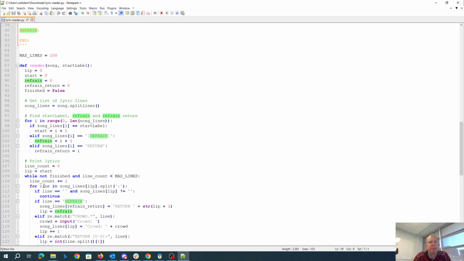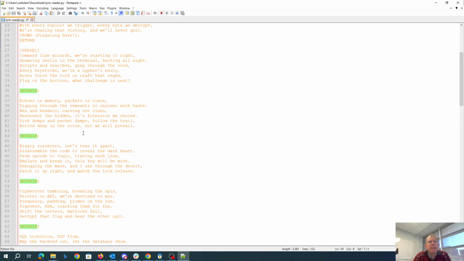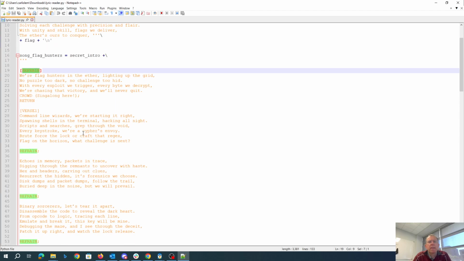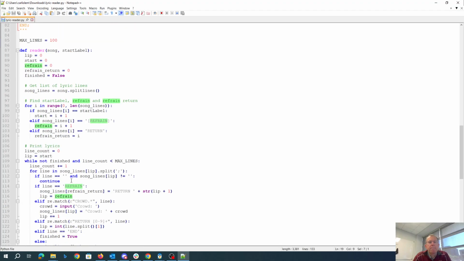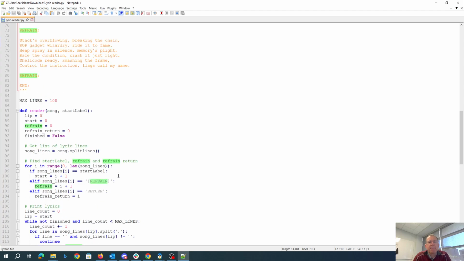We now are going to loop through the lines, I guess. For line in song_lip.split semicolon. That's weird. So we're splitting on semicolon. There are only semicolons at the end of things. But if we have nothing, we do a continue. If it's refrain, we set the line. Oh, I see, we set refrain return.